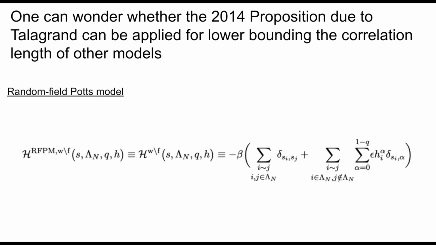And this Hamiltonian is similarly defined with a minus beta times a contribution from two terms.